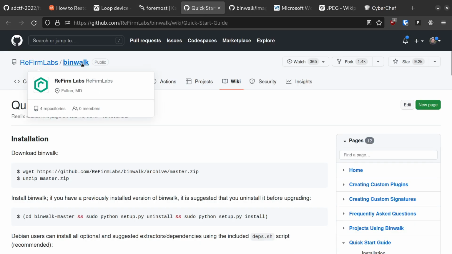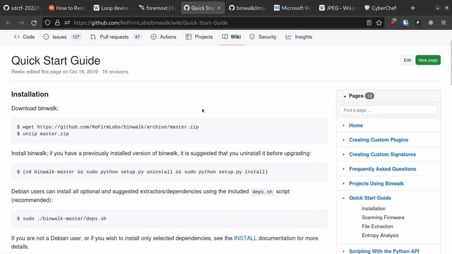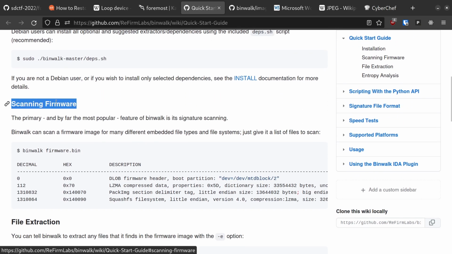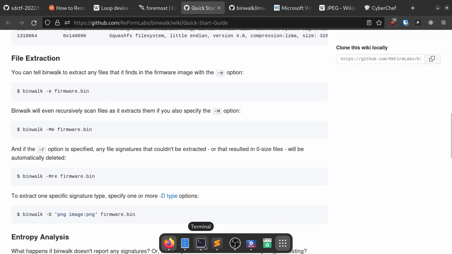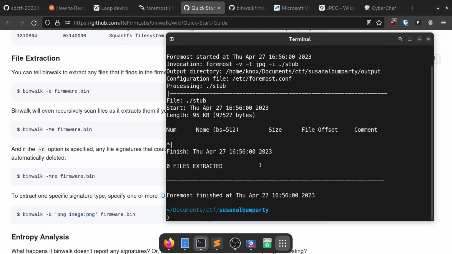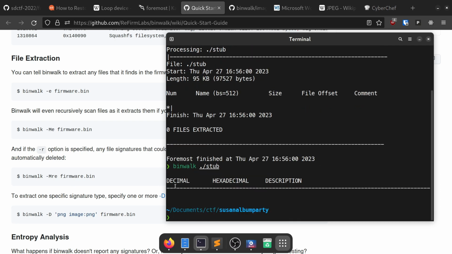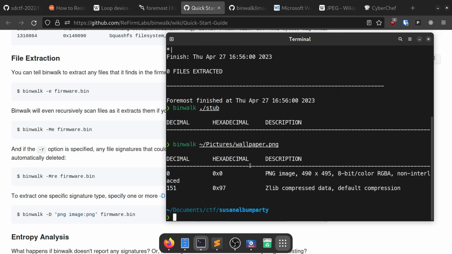Binwalk is another forensics program that is technically designed to extract files from captured firmware, but it works in essentially the same way by just looking for common file signatures and extracting them, so it should work. We can run Binwalk on the stub, but all we get is the familiar stench of nothing. We know that there's a JPEG in this file. Maybe we're just not using these tools right. Let's try running Binwalk on my wallpaper, which is a PNG. Of course, this doesn't work either.